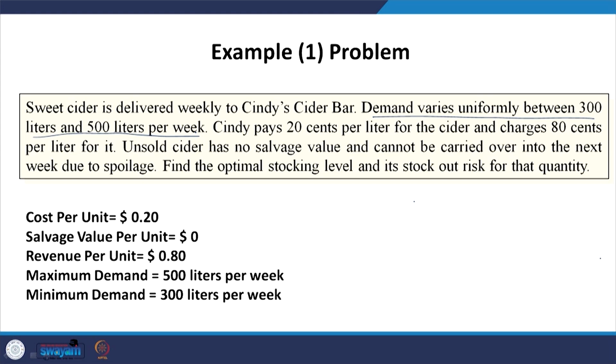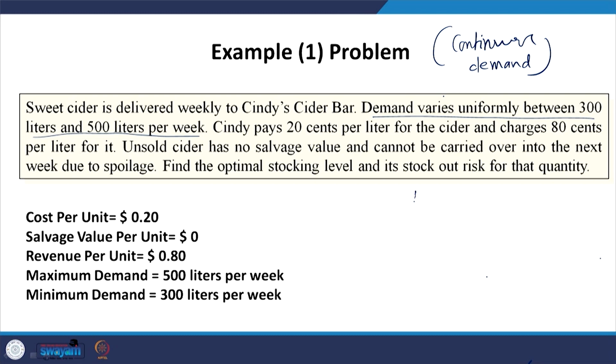This is not as simple as the newsboy problem, which we will also discuss, but right now we are discussing the example of continuous demand, and here demand varies uniformly between 300 and 500 liters.